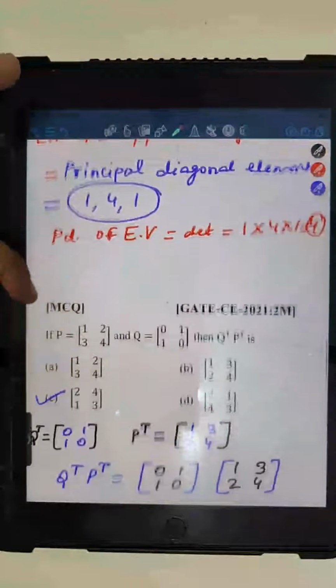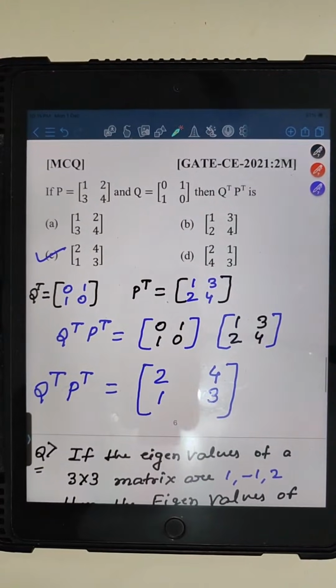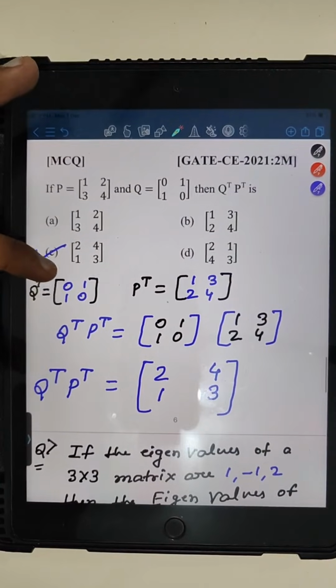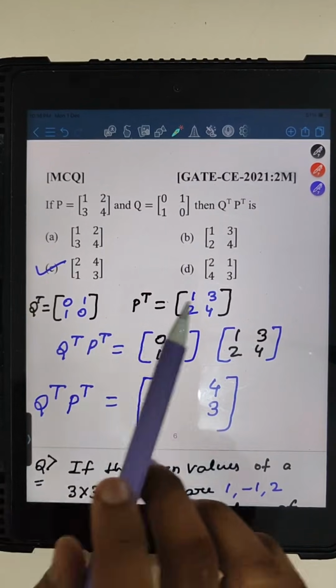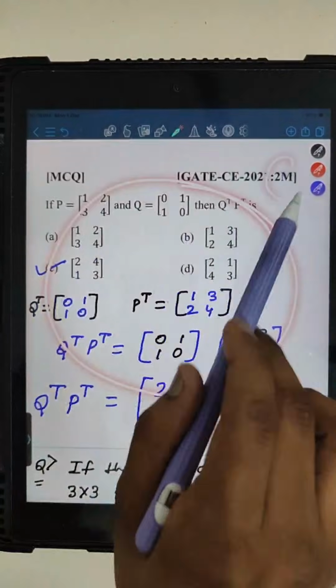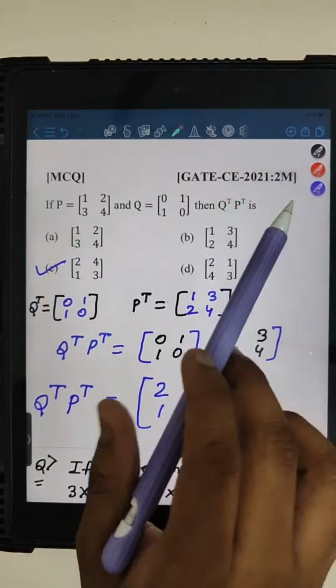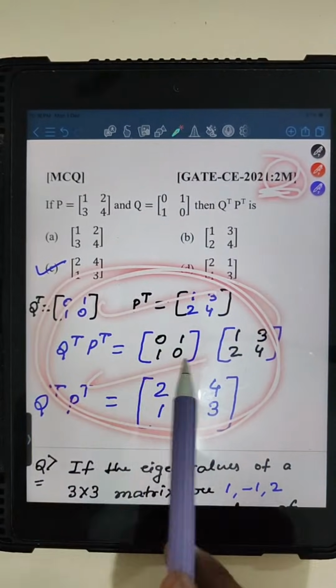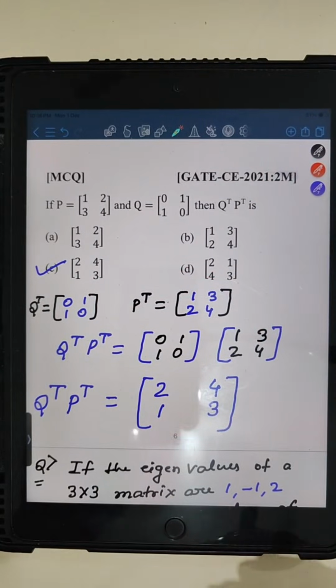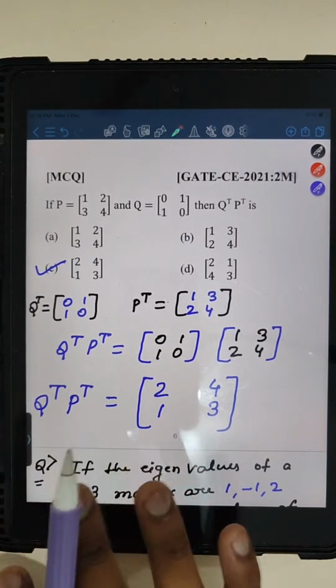So after that question, we discussed this part where we discussed about the transpose of matrix Q transpose into P transpose. This was a pretty simple question which was asked for 2 marks in the civil engineering question paper. So you can see that it is a 2 marker question, only this part, only 2 steps. So linear algebra is one of the easiest topics of whole engineering mathematics.